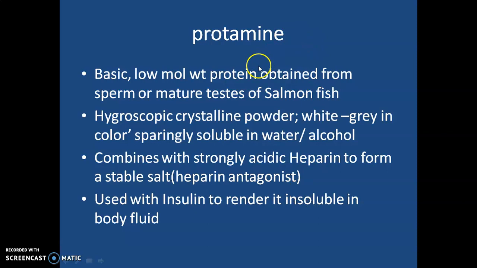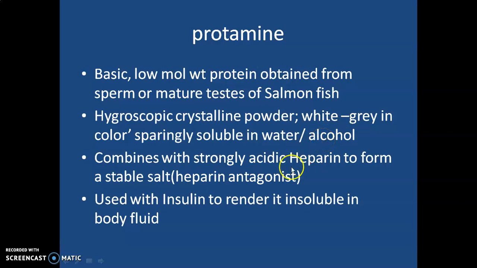Next drug is obtained from the salmon fish, that is protamine, which is a basic low molecular weight protein obtained from the sperm or mature testes of salmon fish. It is hygroscopic crystalline powder, white or grayish white in color, sparingly soluble in water and alcohol.